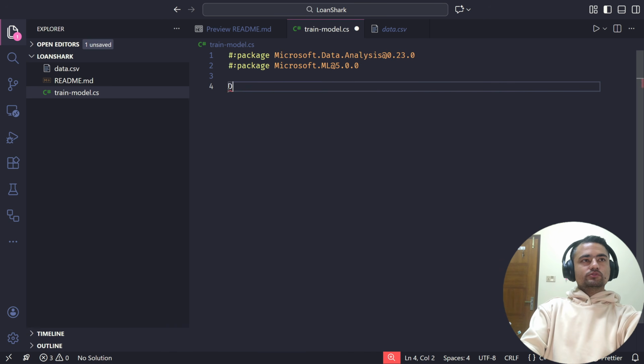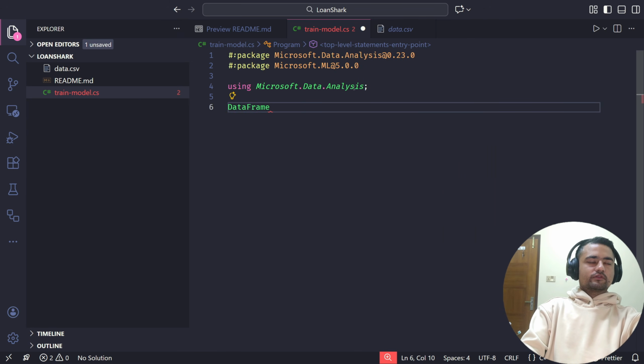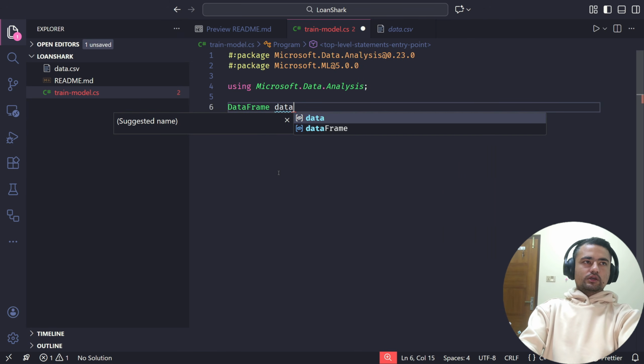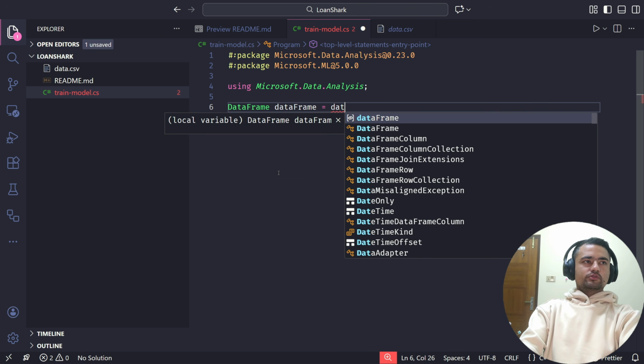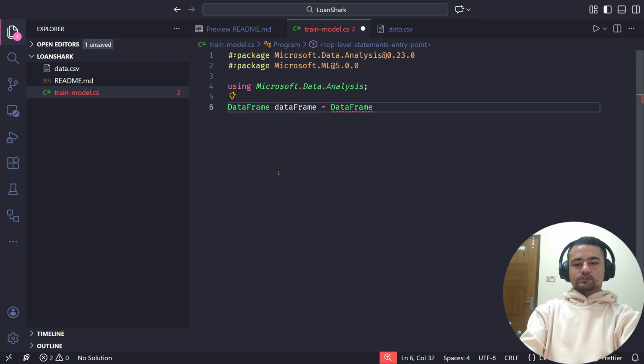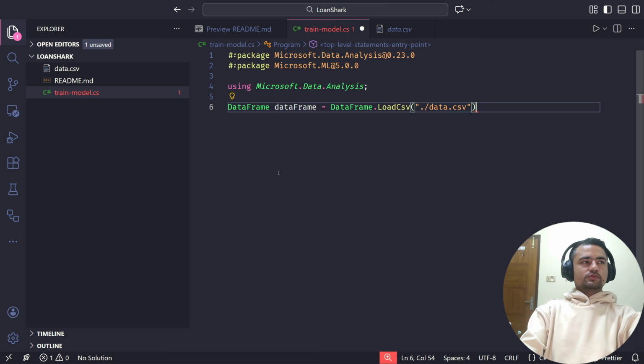Now I'm going to load the data in what is called a data frame provided by the Microsoft Data Analysis package. I'll just name it data frame, and we load it using the static method in the data frame class, LoadCsv. The name of the CSV file is data.csv in our case.